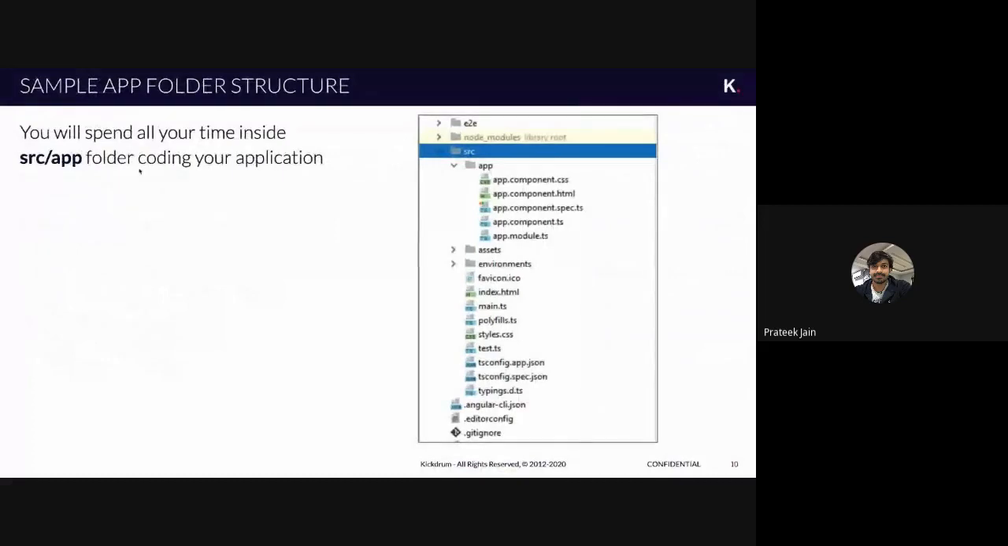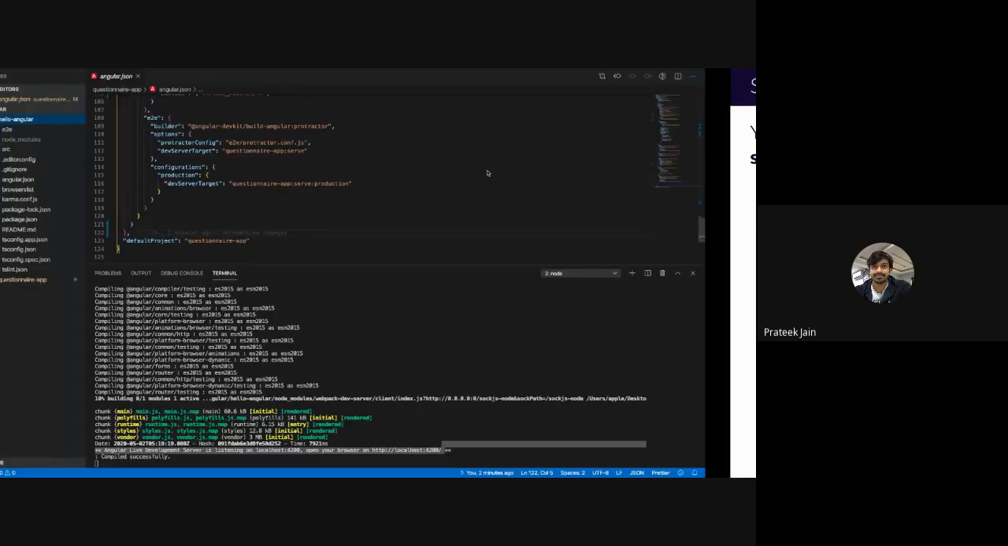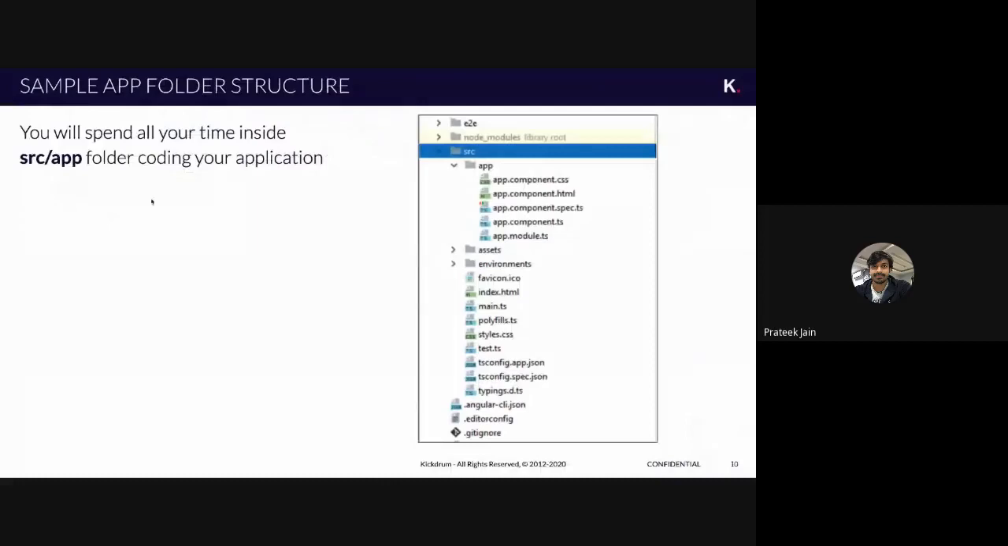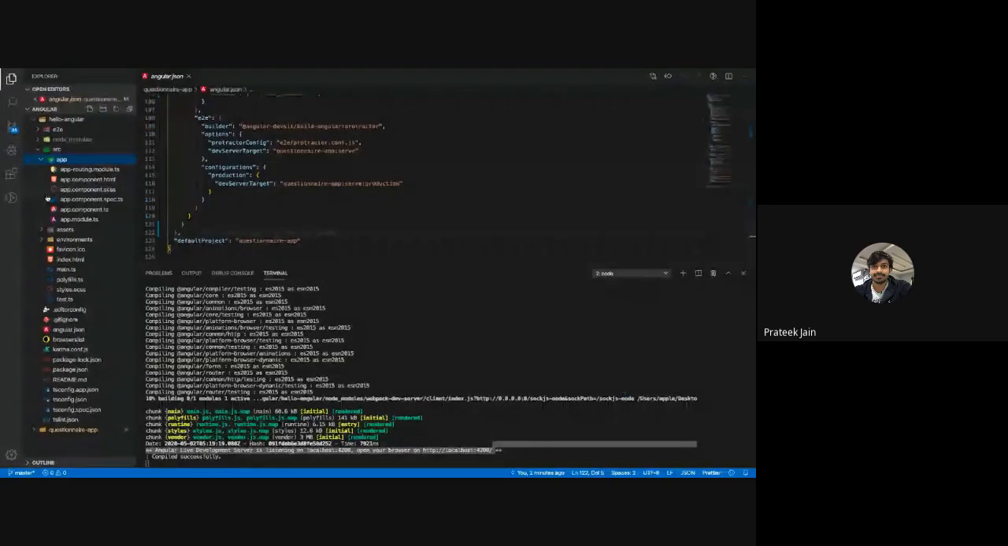Now the major thing, where you have to work when you are starting your work, is there is one thing called src. This is the source folder, and there is one folder inside that called the app folder. So when you go here, you will see the src folder and app folder. This is the folder where you are going to spend most of your time when you're developing your application. So here is your working area.